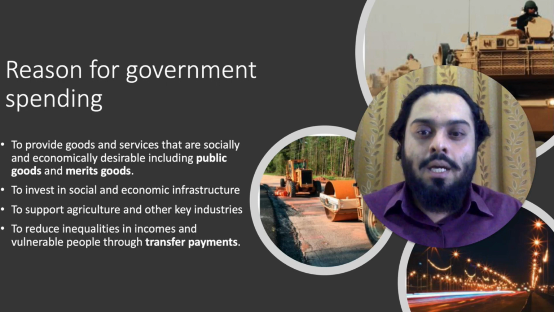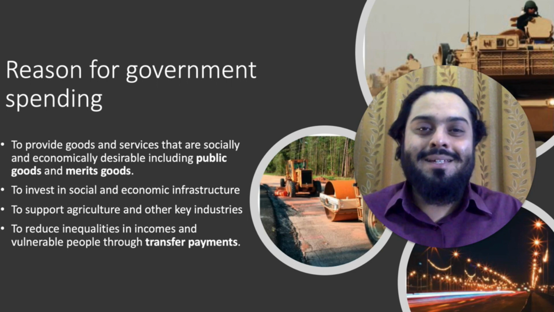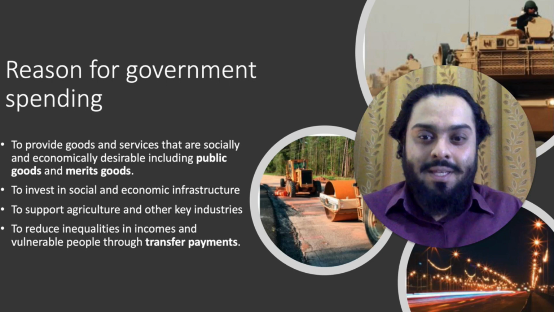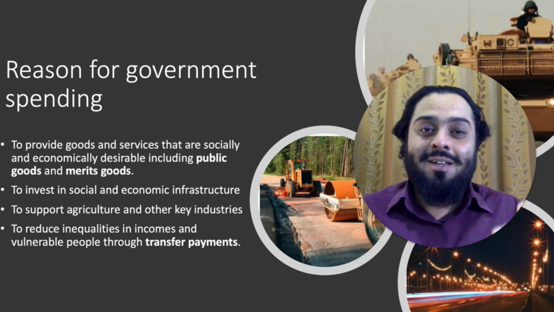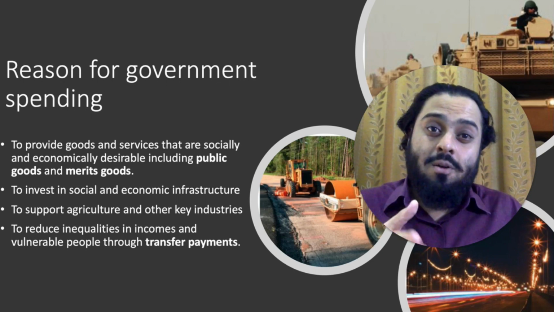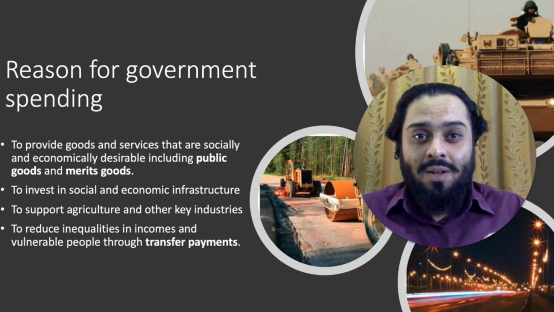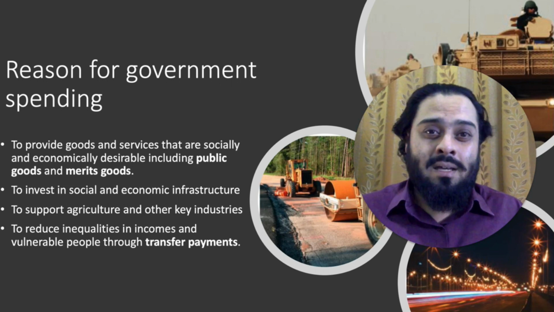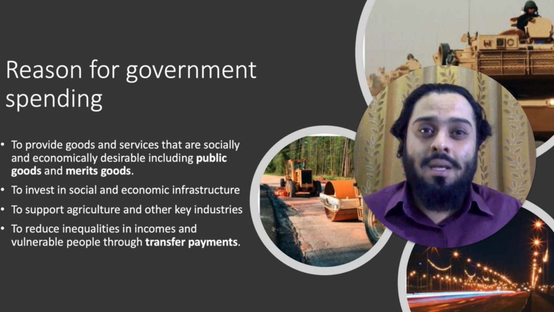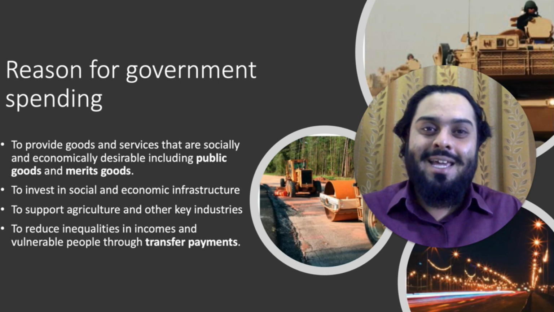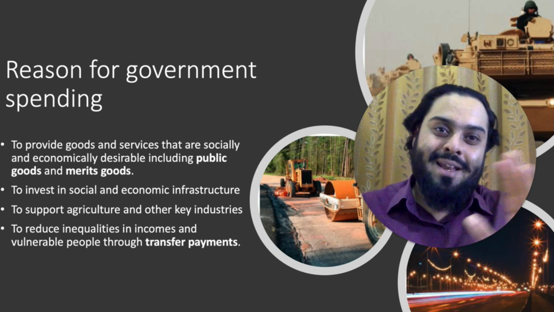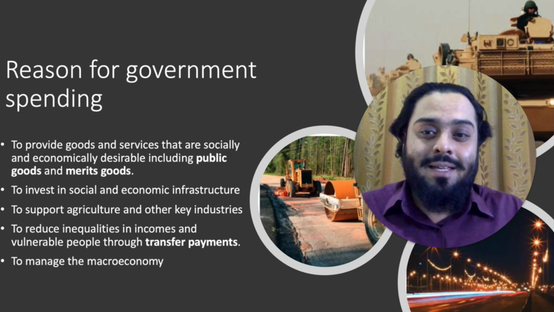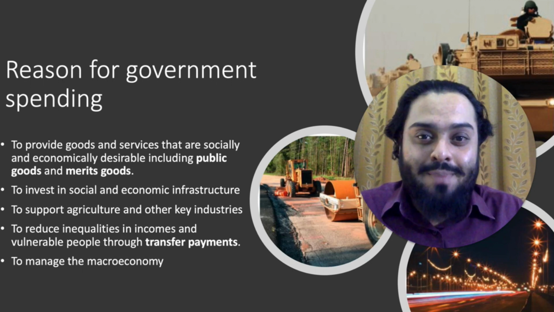Government also spends money in order to reduce inequality in income between the rich and the poor. They do this by taxing the rich and helping out vulnerable groups, by providing welfare benefits, by providing things like education, healthcare, welfare, unemployment benefits, and so on. And all of these payments are called transfer payments because they transfer income from one income group to another income group.